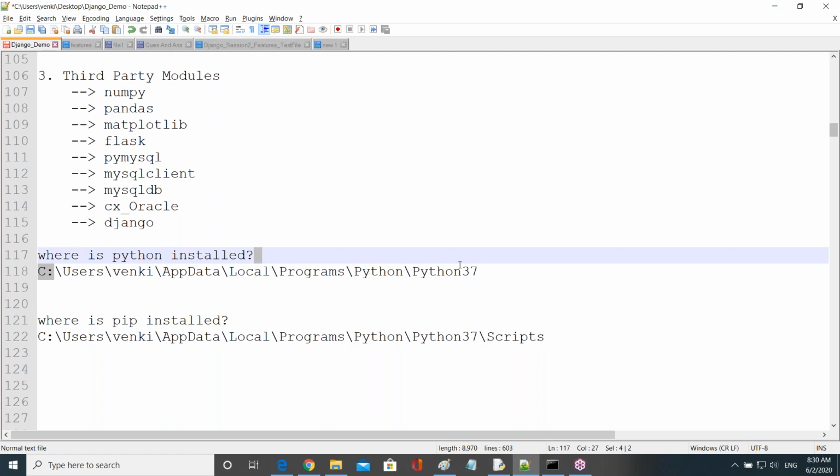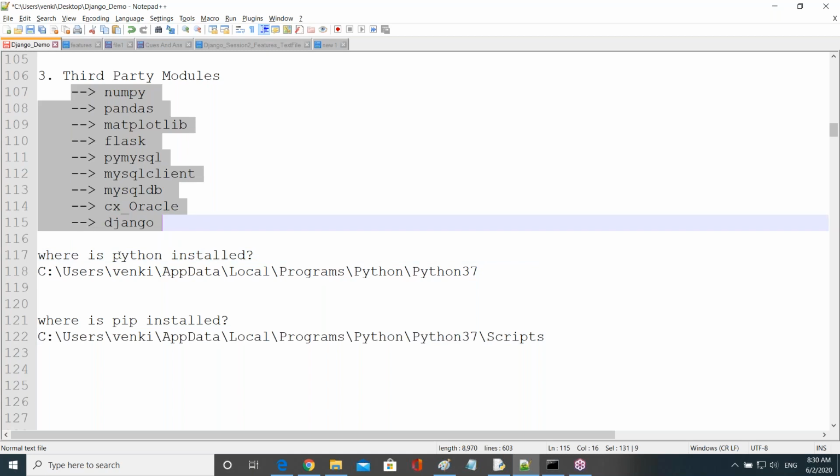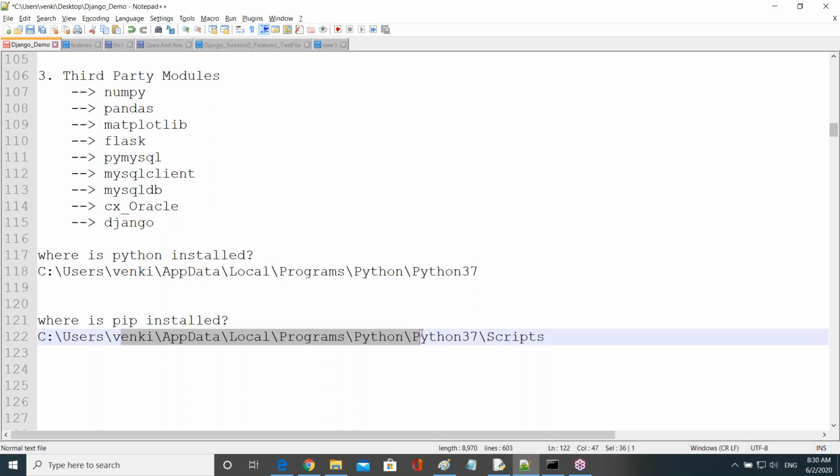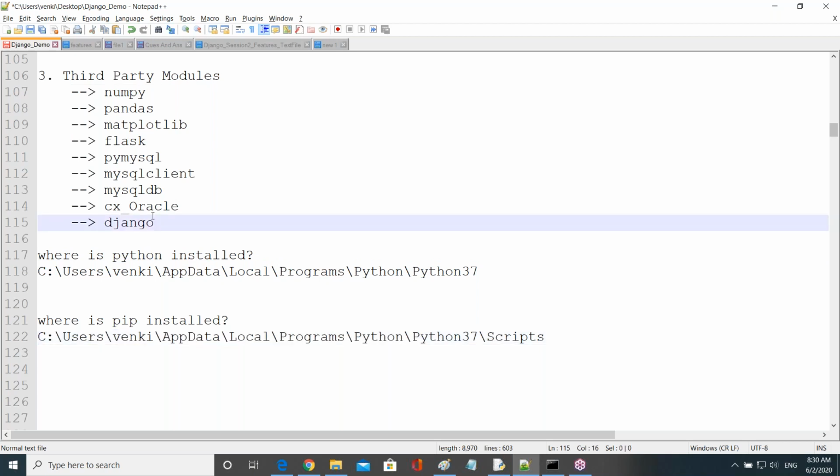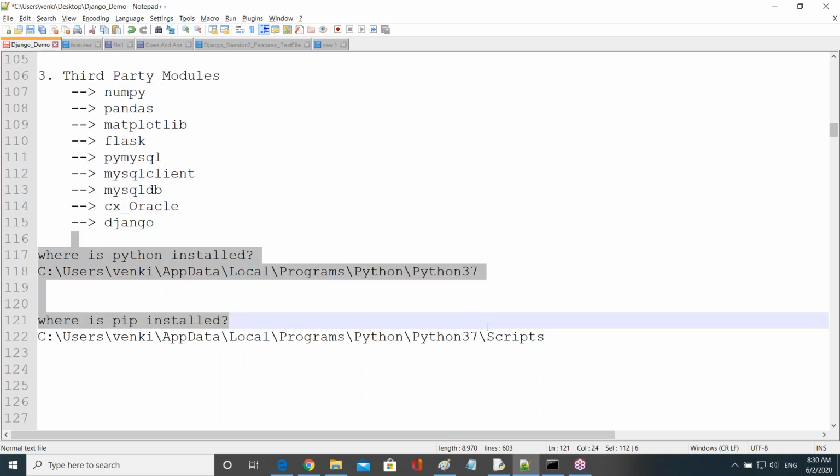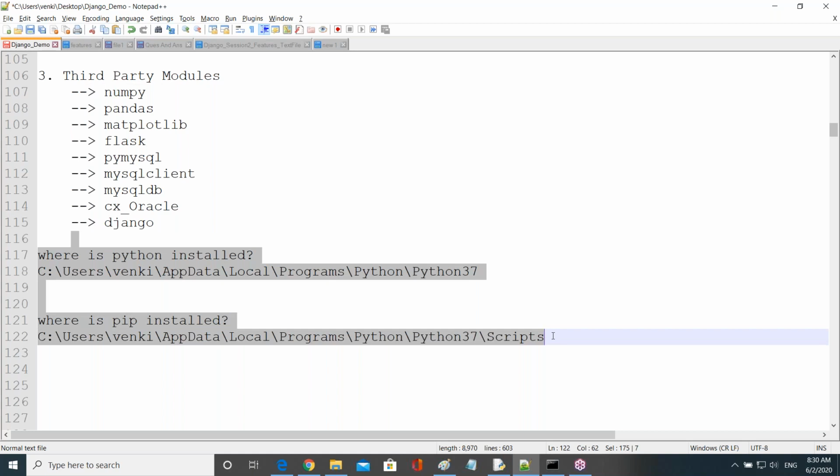I repeat again, both the Python path plus the pip path must be set as a default path, so that we can work with all the packages easily. Generally, these two are set automatically when doing the Python installation.